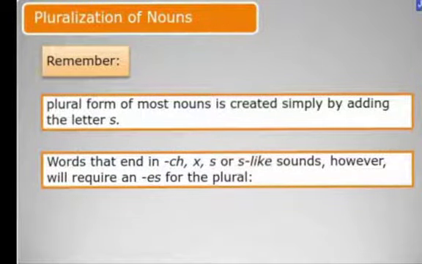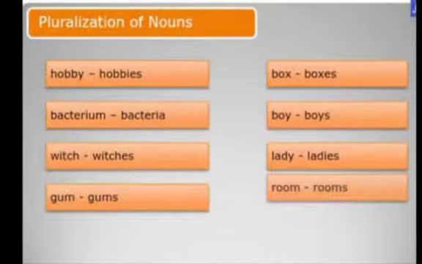And many times, pluralization of nouns is done wrongly. The plural form of most nouns is created simply by adding the letter s. For example, book, books, boy, boys. Words that end in ch, x, s or s-like sounds, however, will require an es for the plural and sometimes are totally different. For example, tooth to teeth, hobby, hobbies, bacterium, bacteria, witch, witches, gum, gums, box, boxes, boy, boys, lady, ladies, room, rooms.